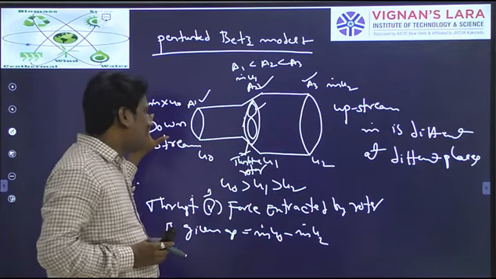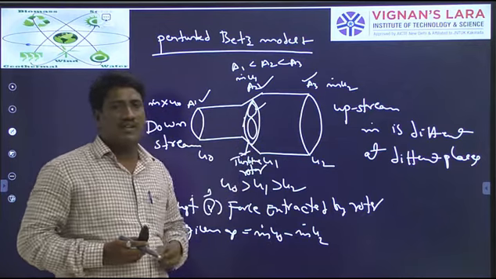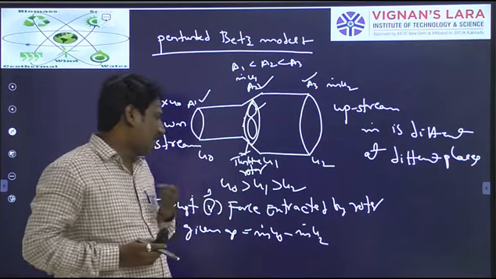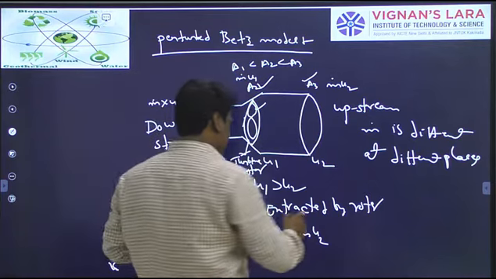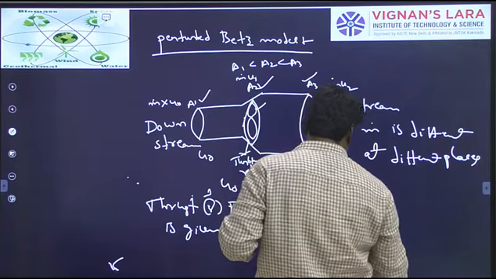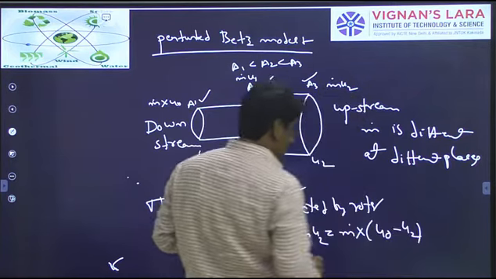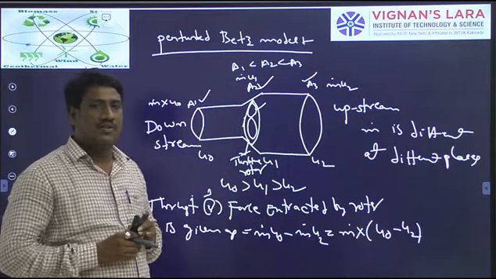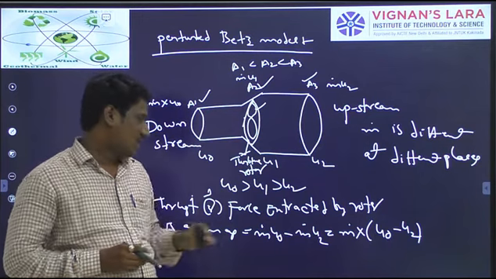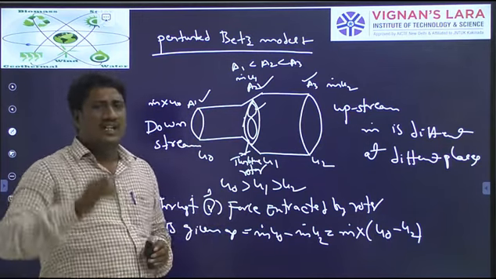Total minus remaining, so the total thrust or force extracted you will get as m dot into (u0 minus u2). This is only the thrust or force.